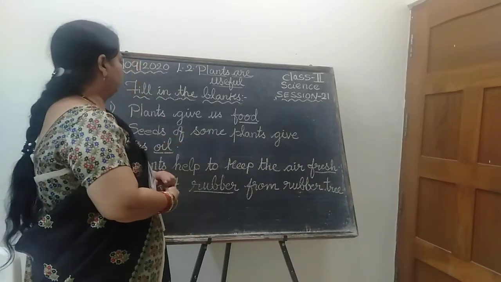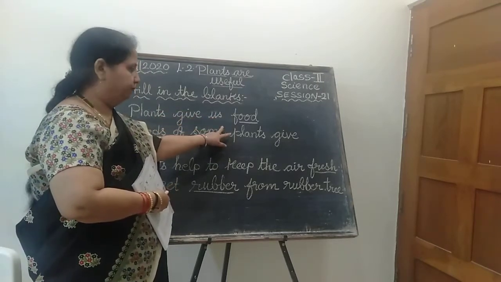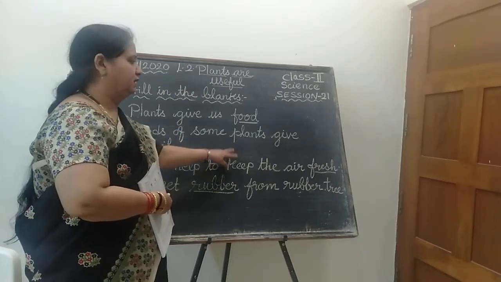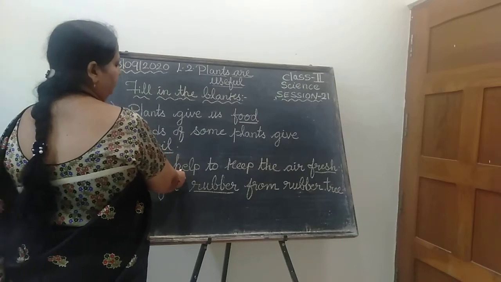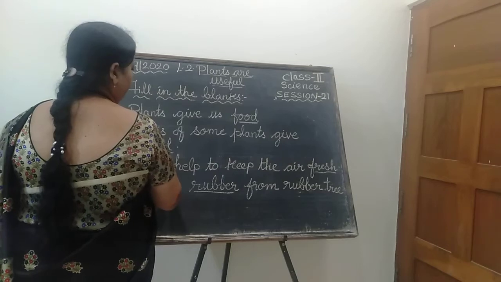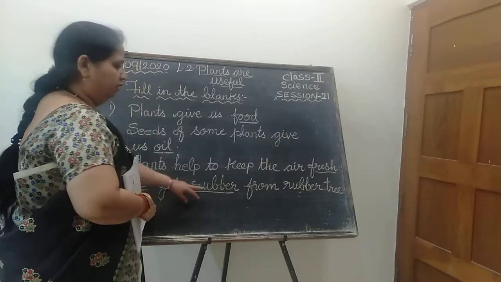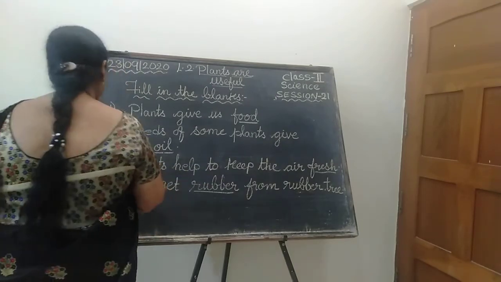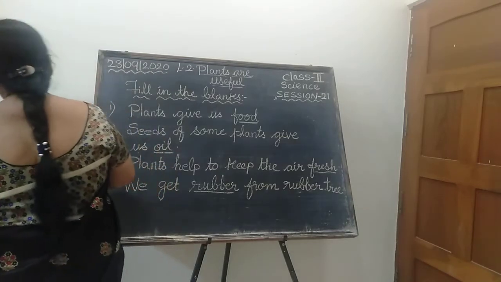Okay children, what is the first one? Plants give us food. Seeds of some plants give us oil. Plants help to keep the air fresh. We get rubber from rubber tree. What do we get? Rubber from rubber tree. Now the fifth one.